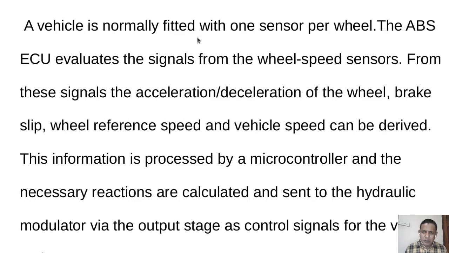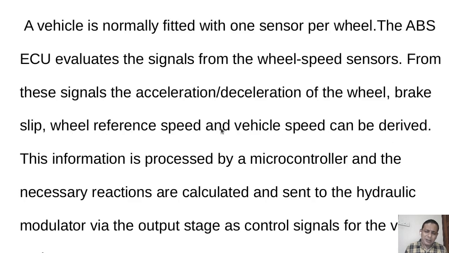A vehicle is normally fitted with one sensor per wheel. That is, each wheel has got a sensor. The ABS ECU evaluates the signal from each wheel speed sensor. From these signals, the acceleration or deceleration of the wheel, brake slip, wheel reference speed and vehicle speed can be derived. All these can be derived by our ECU.